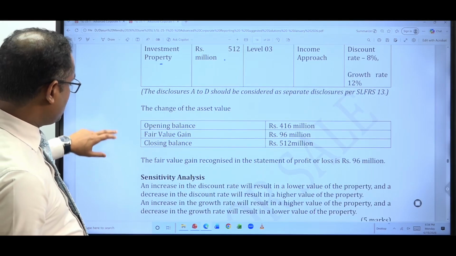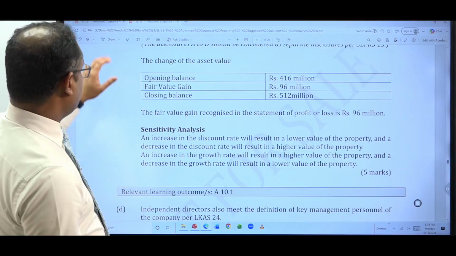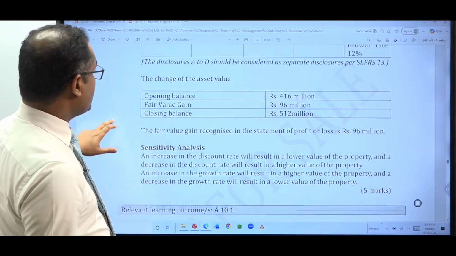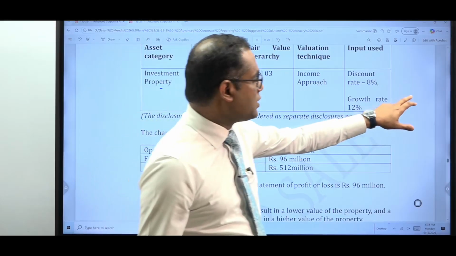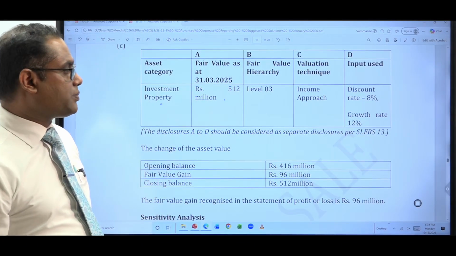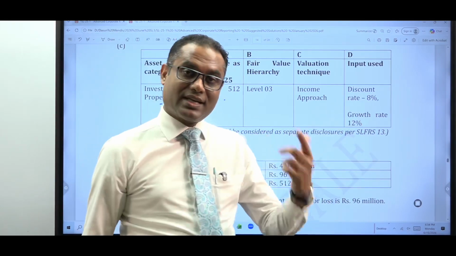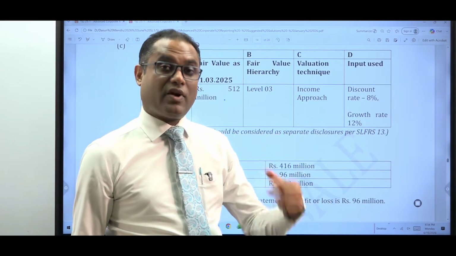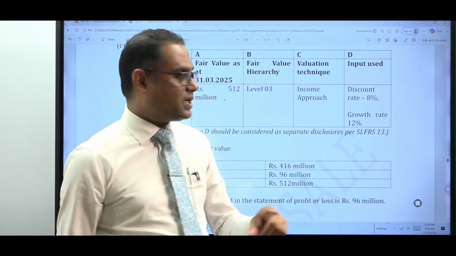Then another disclosure that you can do is actually about the sensitivity analysis. The sensitivity analysis is done based on the main assumptions. One of the two key assumptions mentioned in the question is a discount rate of 8% and a growth rate of 12%. You can mention that. If the discount rate changes by 1%, a 1% increase or a 1% decrease, you can explain both ways.